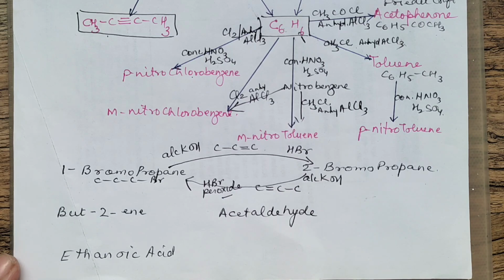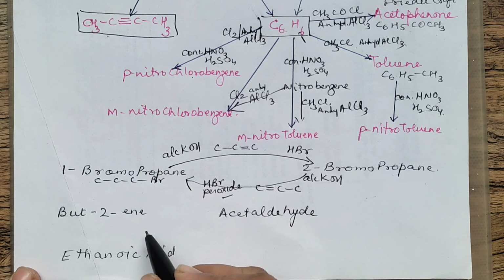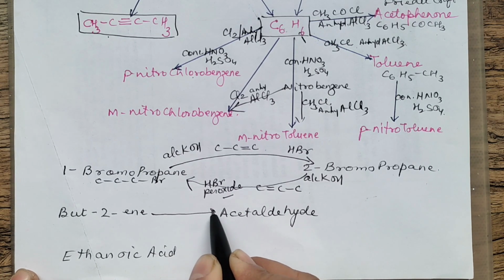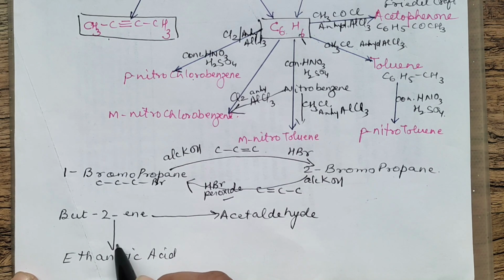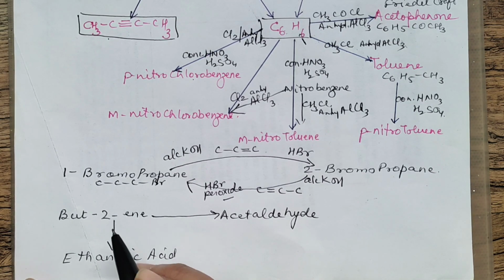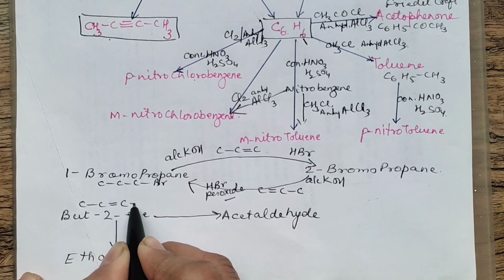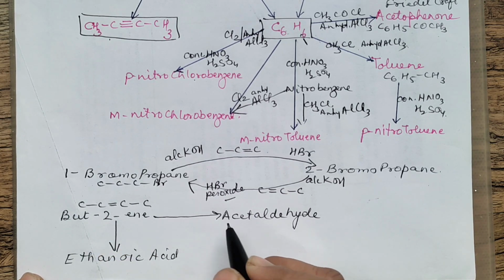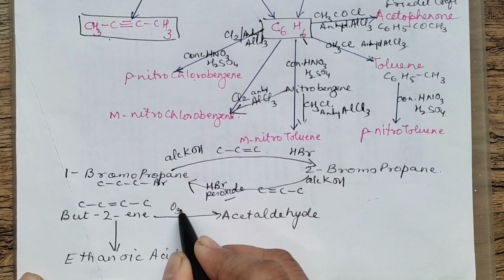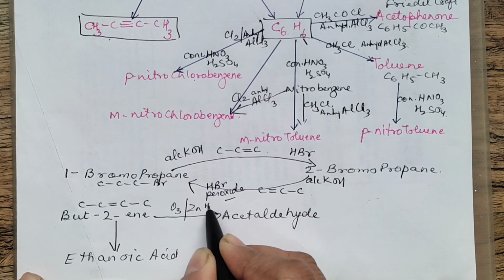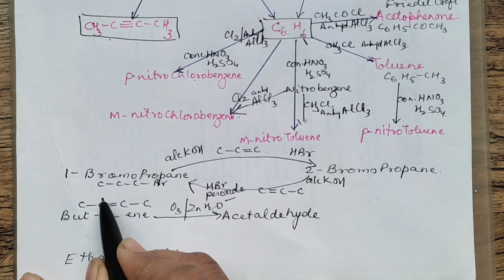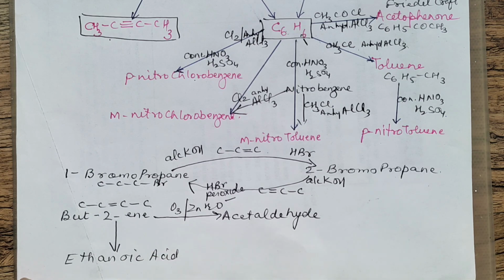Okay. Then from butene, you want to prepare acetaldehyde. From this to this, let me write the butene structure. You want to prepare this. It's simple ozonolysis. You add ozone in the presence of zinc and water. So this double bond will break. O and O is to be added. It is simple ozonolysis.